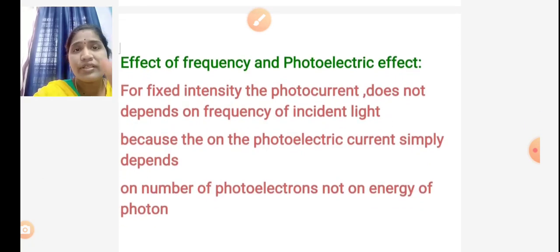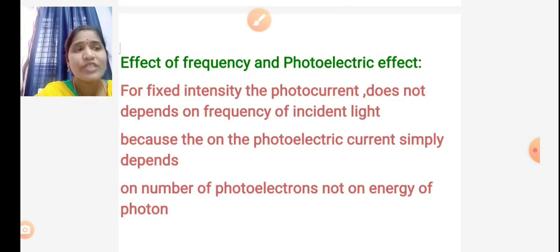Next, that is the third characteristic. The third characteristic depends on how the potential depends on the photoelectric effect. Next, the fourth one is how the frequency depends on the photoelectric effect. First, we discussed how the intensity depends on the photoelectric effect. Second, we discussed how the potential depends on the photoelectric effect. The third one is how the frequency of incident light depends on the photoelectric effect.